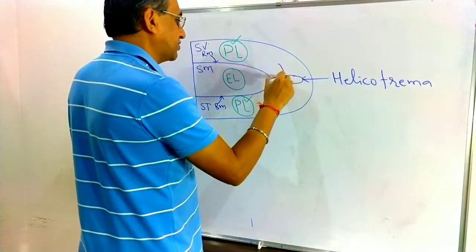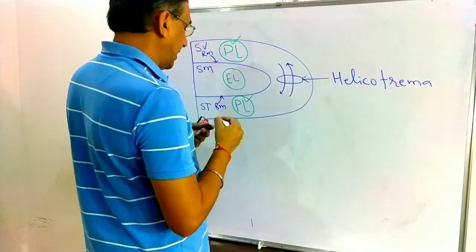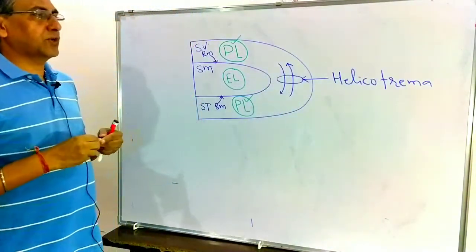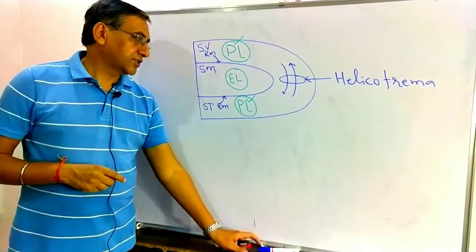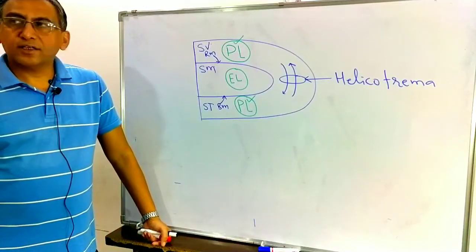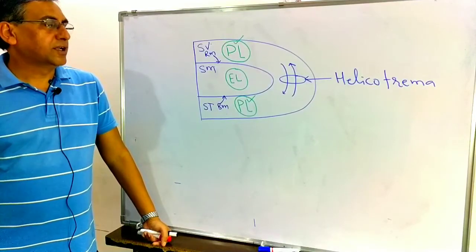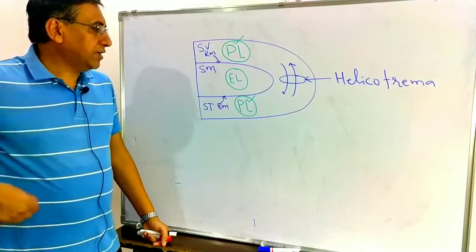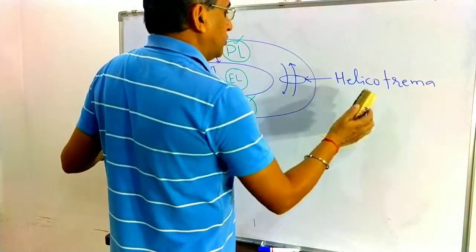The scala vestibuli and scala tympani are interconnected through a foramen that is known as the helicotrema here.